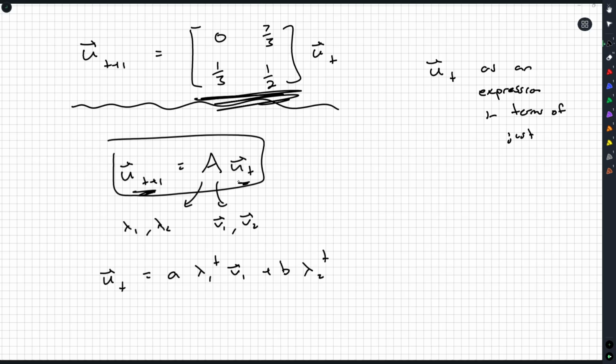Next year is current year times this transitioning matrix that has constant numbers in it. Okay? So in order to use this model, we will have to do things like find our eigenvalues and then find corresponding eigenvectors. Now, since we weren't given an initial population, we won't actually be finding A's and B's. And as I said, we'll probably have to look for dominant eigenvalues and go from there and sort of work on our long-term behavior based on that. Okay, so let's jump in. We'll take our matrix [0, 7/3; 1/3, 1/2], and let's start analyzing it.